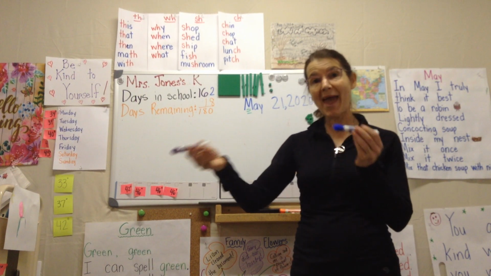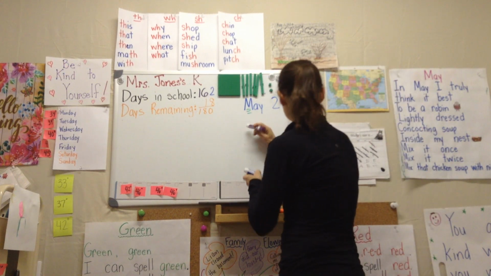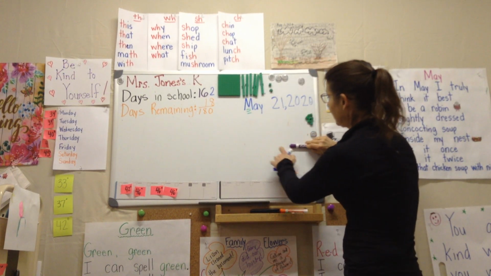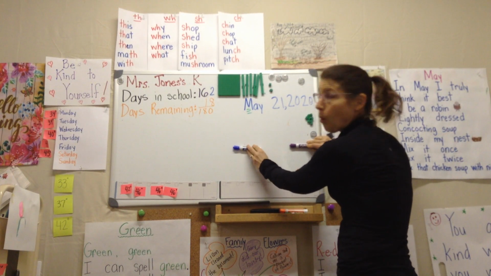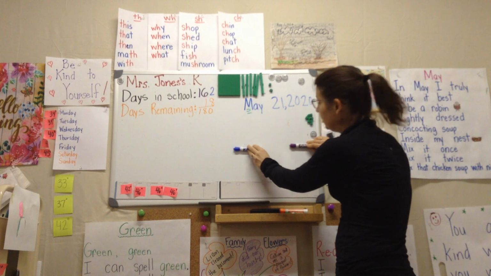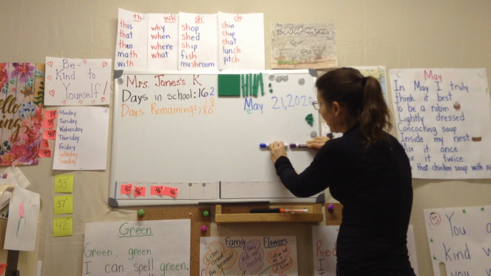And why do we go end to end? Well, if I'm measuring something like this board and I start here on the end and I leave a gap and call that 2, I miss that whole area of measurement. So that is not the way we want it to be. We want to line them right up.